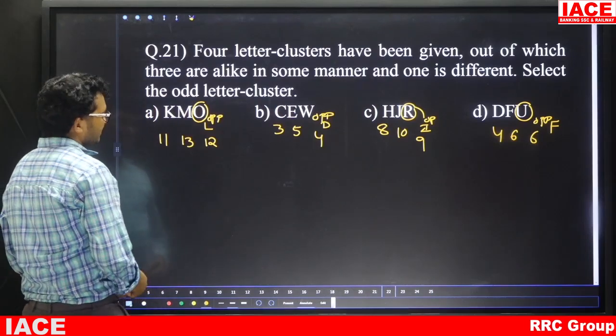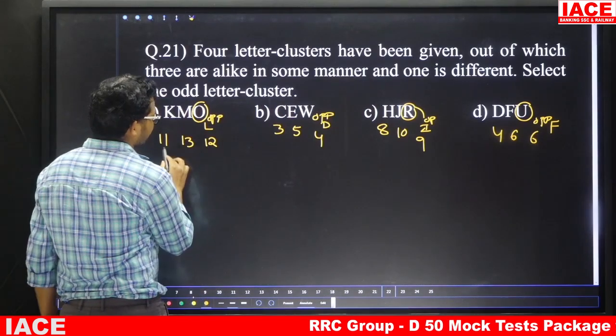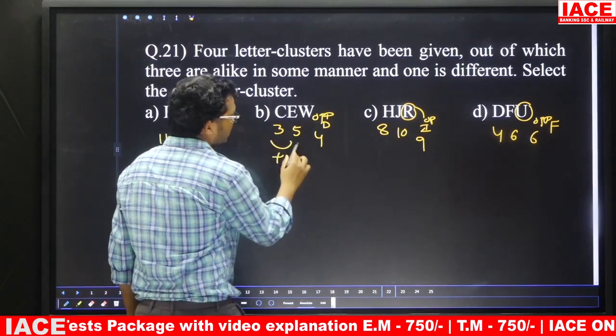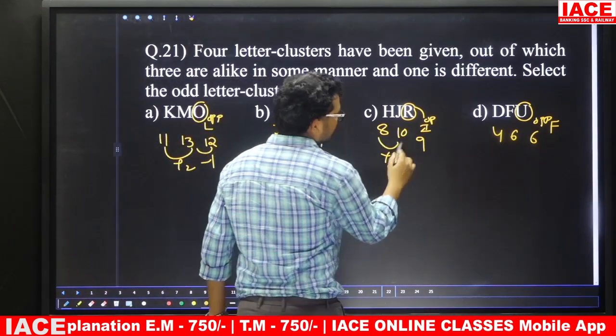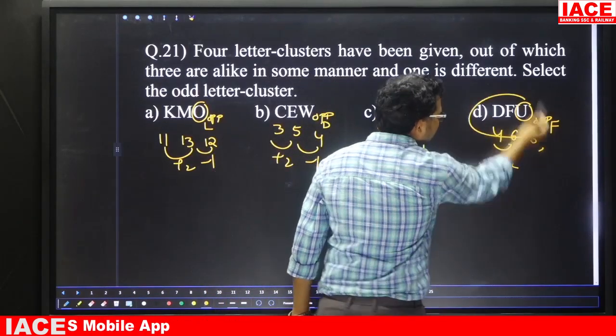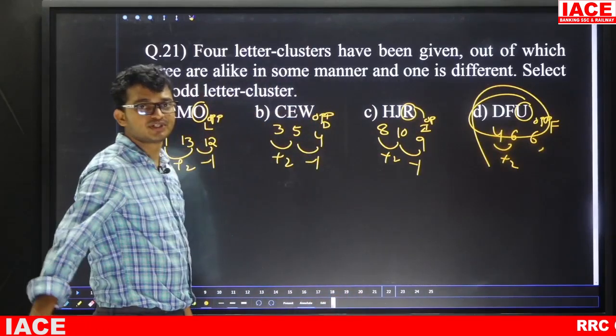Suppose, friends, take the first one, 11, 13. This one is plus 2, minus 1, plus 2, minus 1, plus 2, minus 1, here plus 2, and this one is minus 0. That means this is the only different one. So the answer is option D.